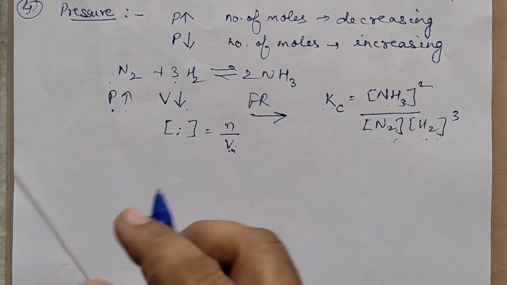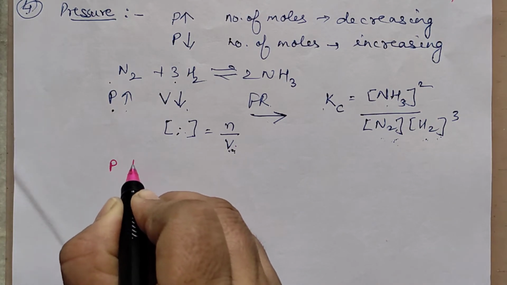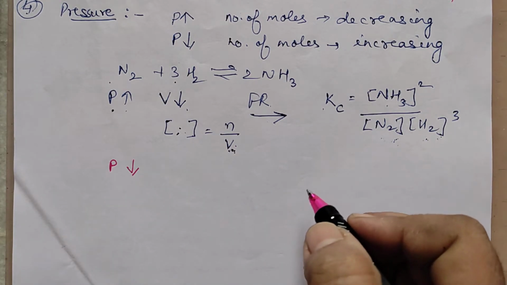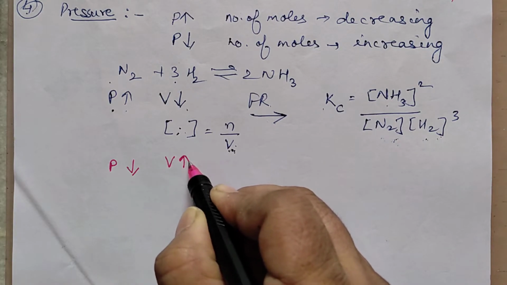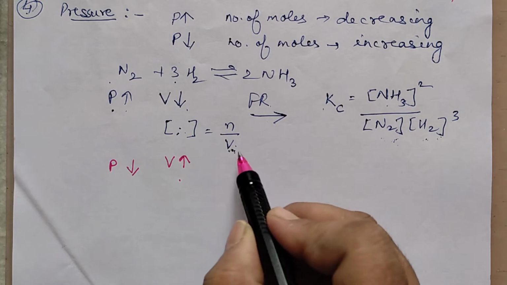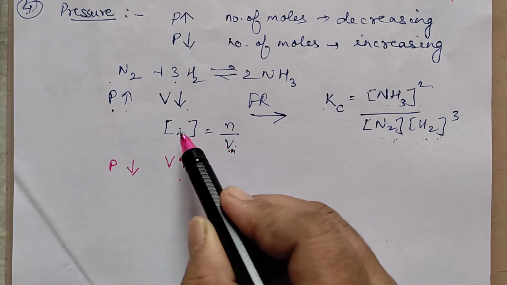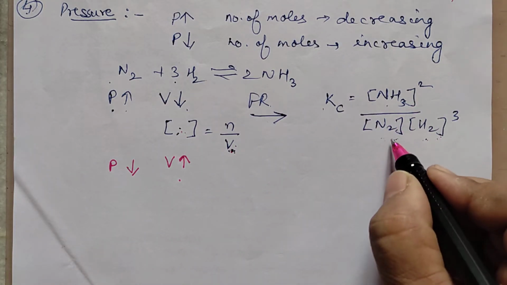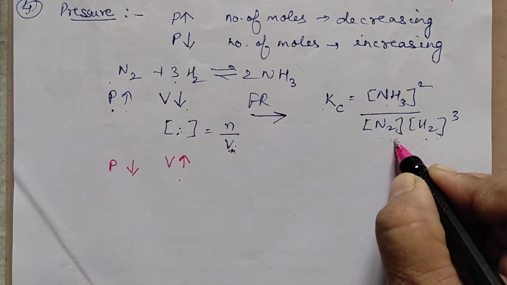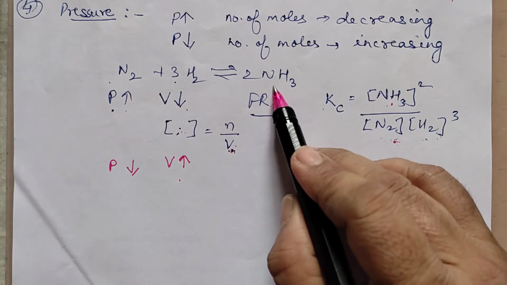Suppose I apply the other way round. The pressure is decreased, then what happens? When the pressure is less, volume will be more. Volume is more means the concentration will be less. Concentration is less means both are decreasing, but more decrease in the denominator. More decrease here means this also should decrease. How will this decrease?